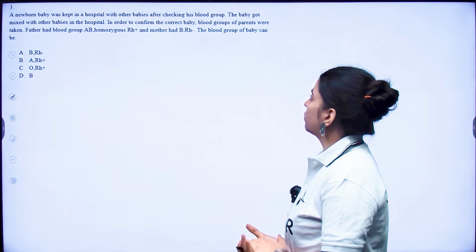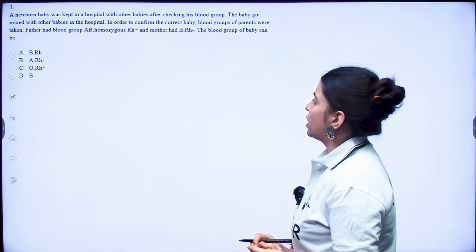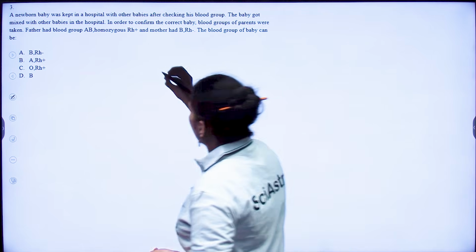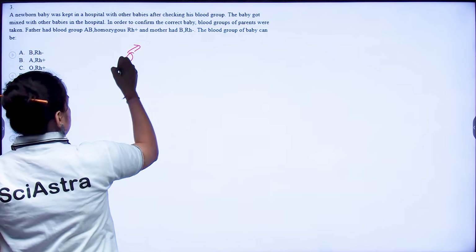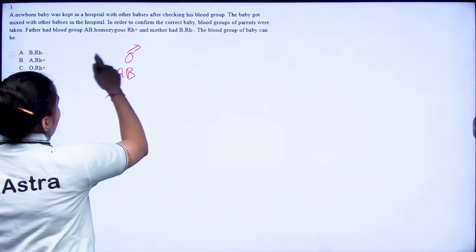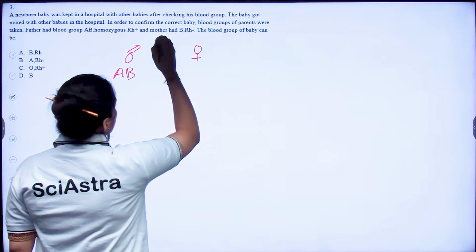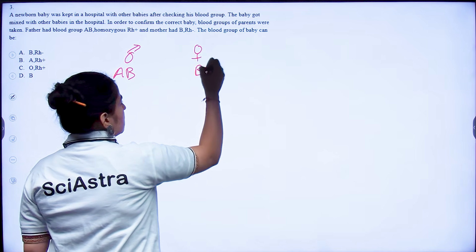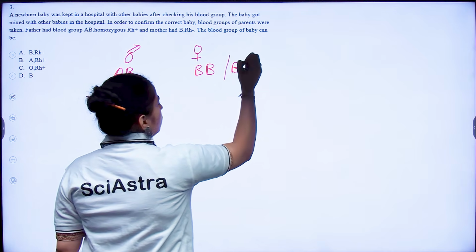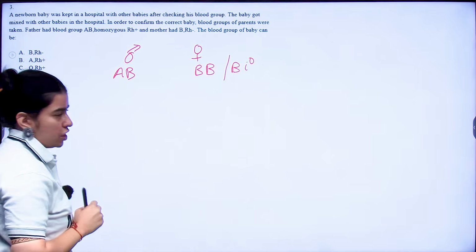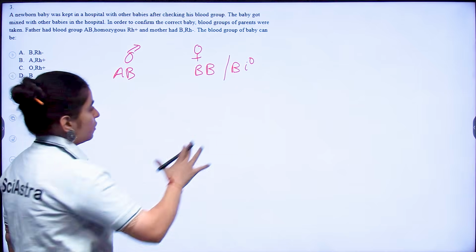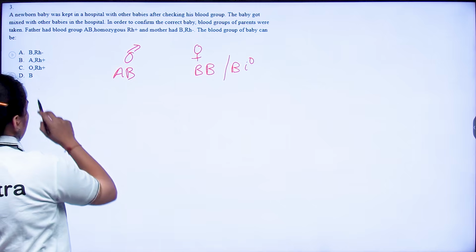In order to confirm the correct baby, blood groups of the parents were taken. Father, your father was AB and your mother was B. Now since your mother is B, she can be either BB or BO, right? She can be BB or BO. I'll do one thing. So she can be BB, right?